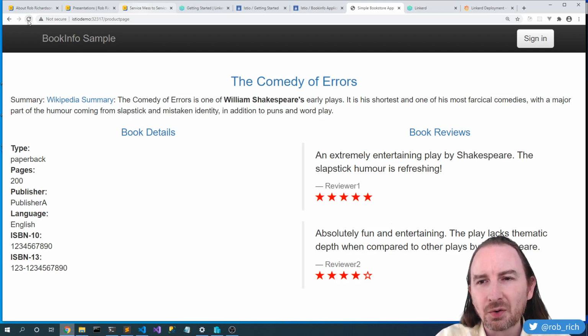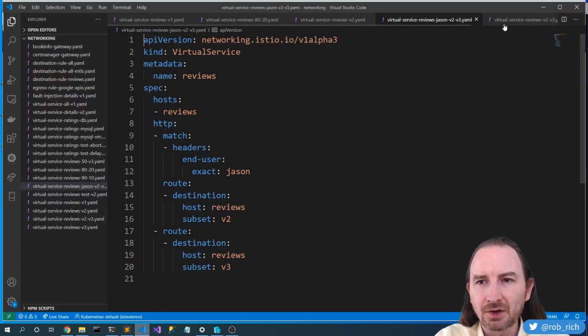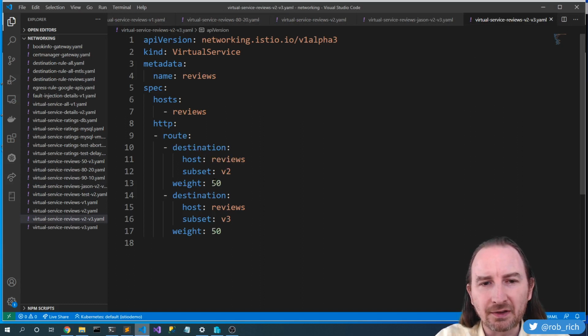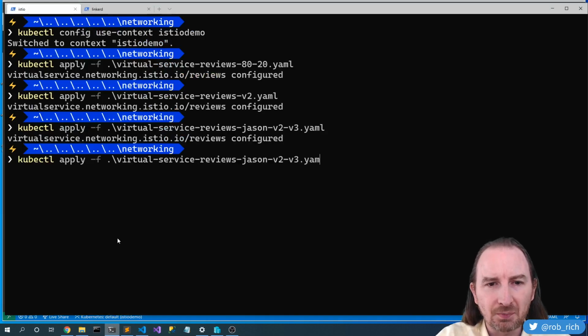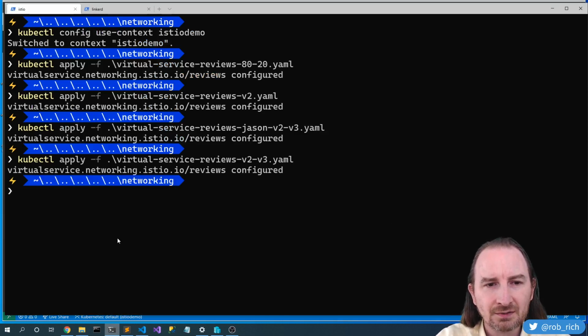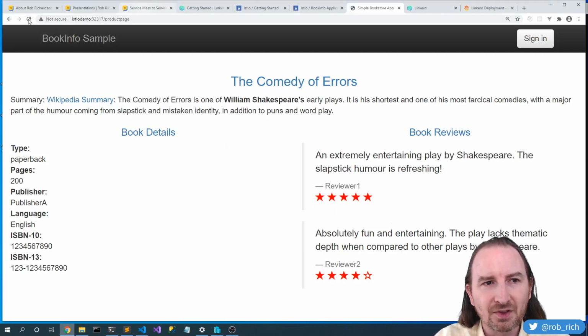That's really cool. We are able to grab a header and route traffic to different places based on that header. Okay, so maybe let's do an experiment. Let's split half the traffic between version 2 and half the traffic between version 3. kubectl apply reviews v2 v3. Okay, half the time we've got version 2, half the time we have version 3. And now we're able to test these two. Which one helps our users be most effective?